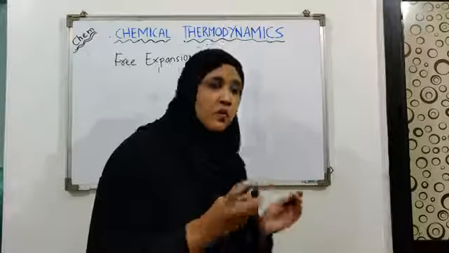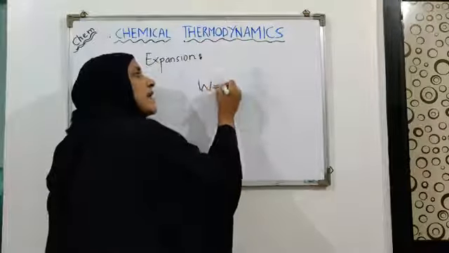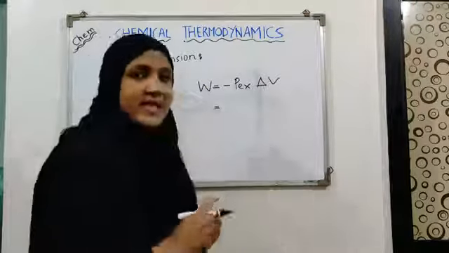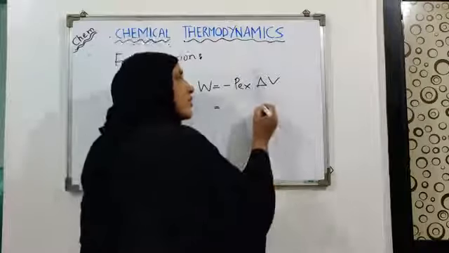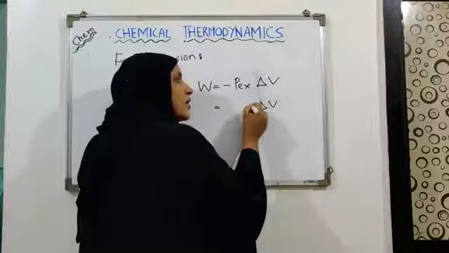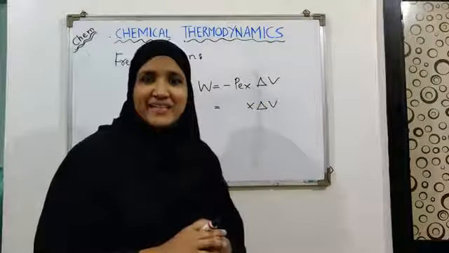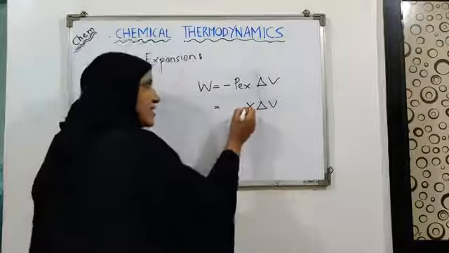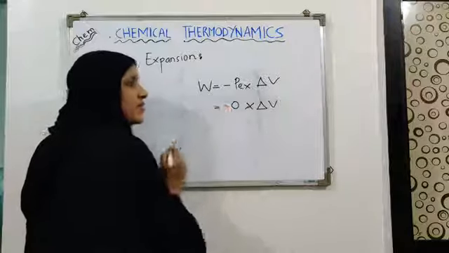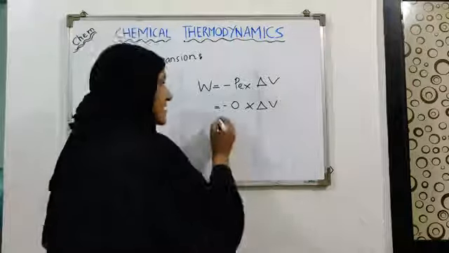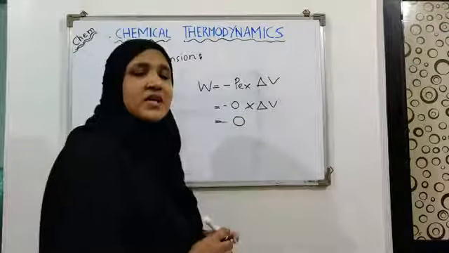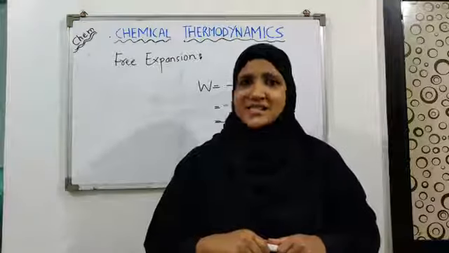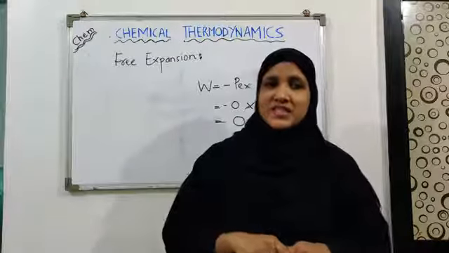We know the expression of work is W equals to minus P external delta V. As the expansion happens, we are going to get some value for delta V. But what is the value of P external here? There is no opposing force, which means there is no external pressure. It means that the value of P is 0. When we multiply 0 with anything, the answer would be 0. So whenever free expansion takes place, the work done will always be 0. This was free expansion.